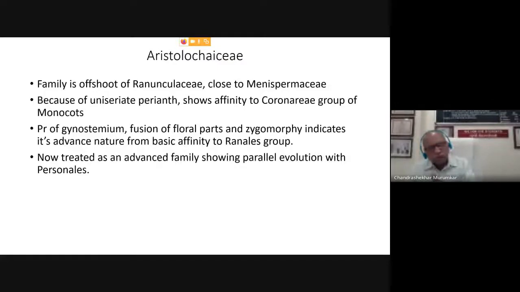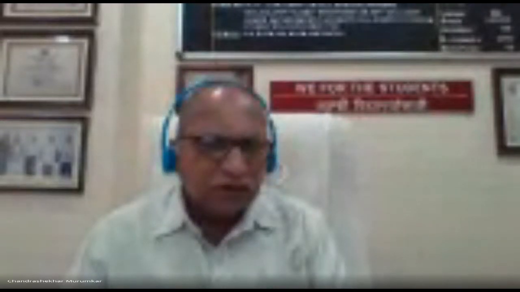Such a type of zygomorphic condition is also found in the Coronarieae series of monocots. The best example is Zingiberaceae. In case of Zingiberaceae, the exact example of ginger, a very common plant, is showing this typical zygomorphic perianth.